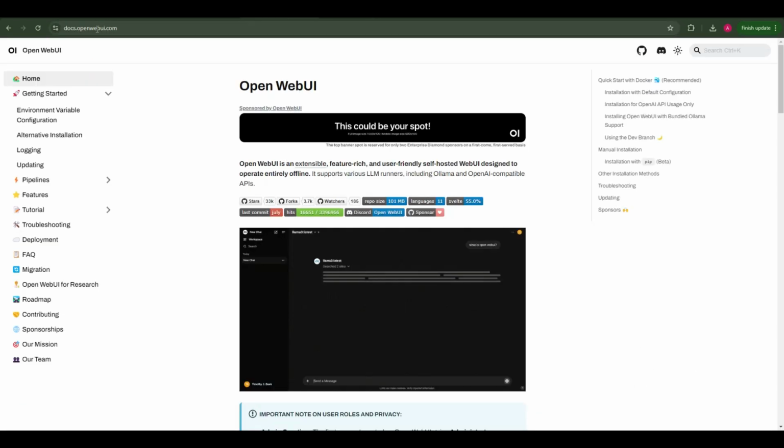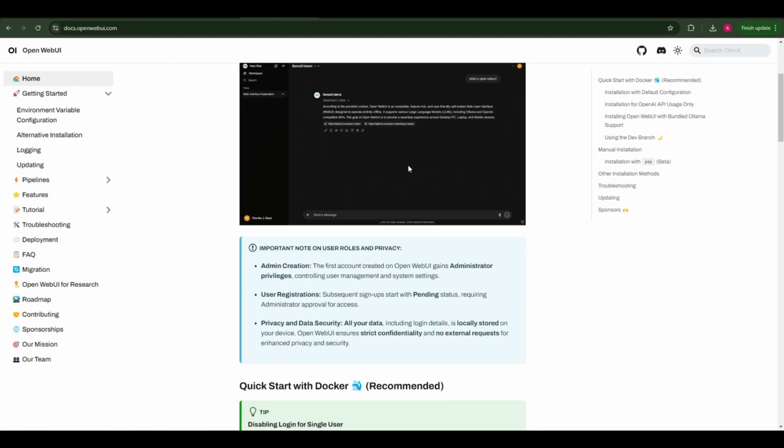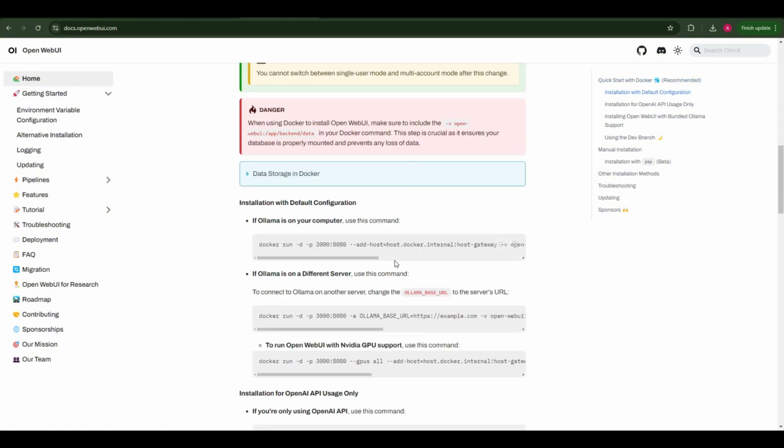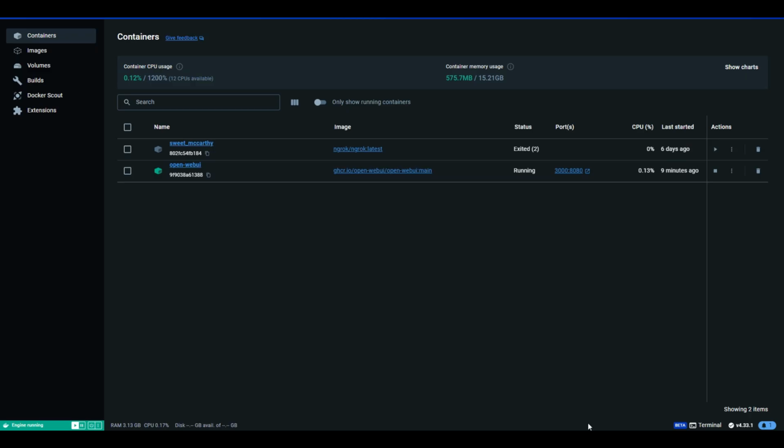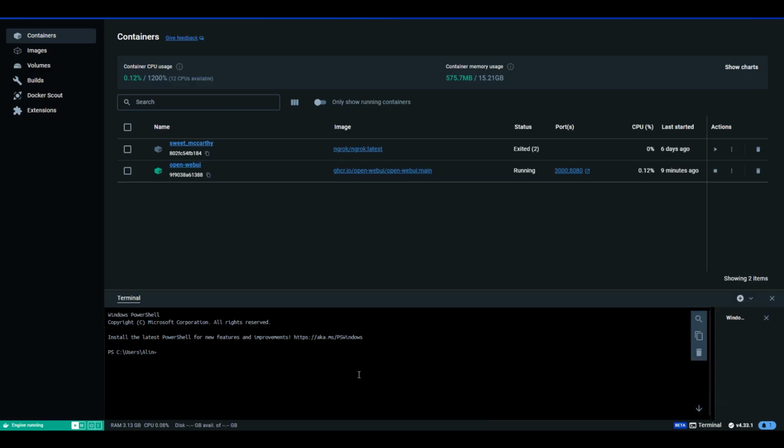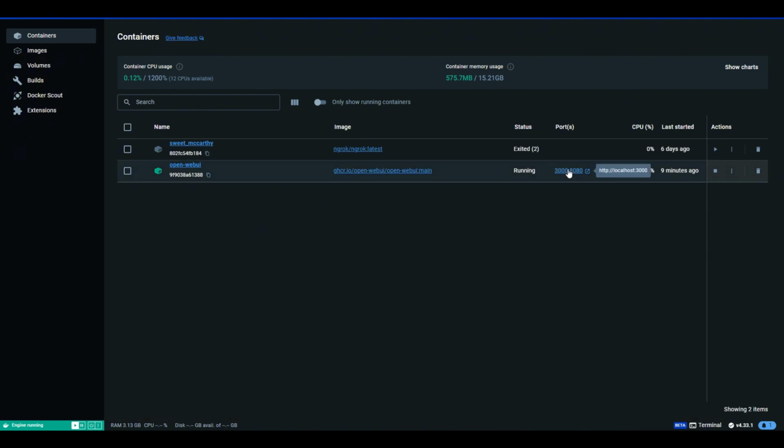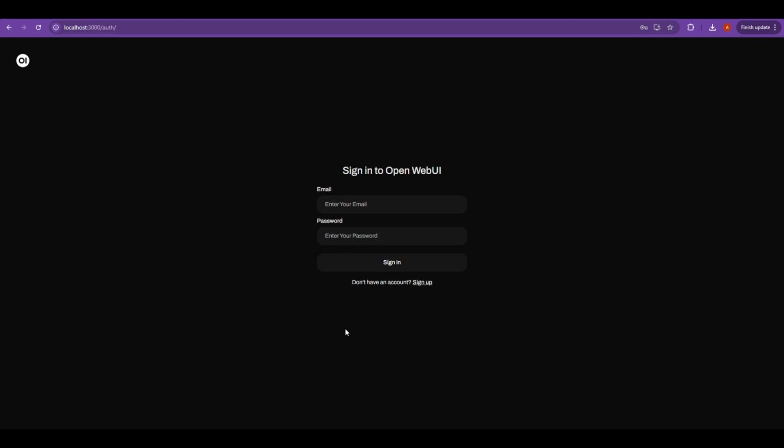Time to make our AI user-friendly with Open WebUI. This amazing tool lets you interact with your AI models through a web interface, no command line needed. Head over to the Open WebUI GitHub page, copy the installation command, and paste it into your terminal. Once it's set up, navigate to localhost:3000 in your browser. You'll need to create an account, but rest assured, your credentials stay local.